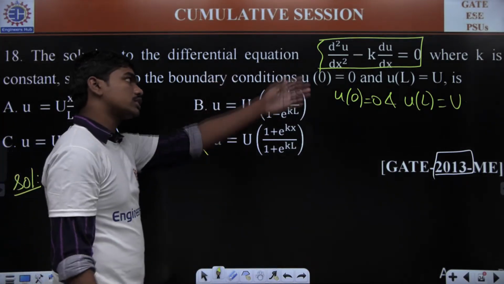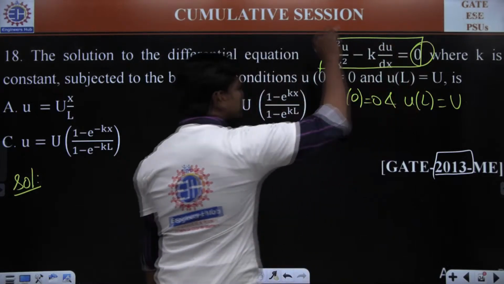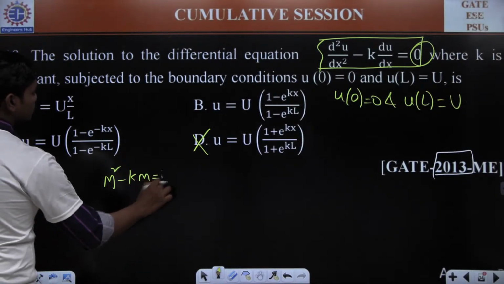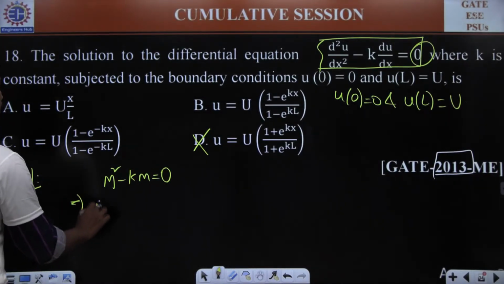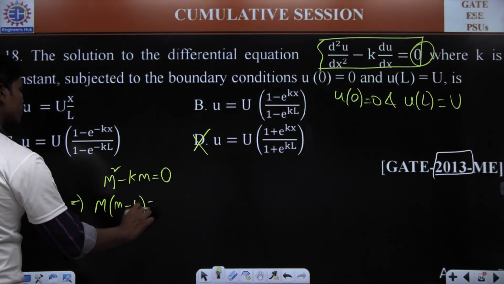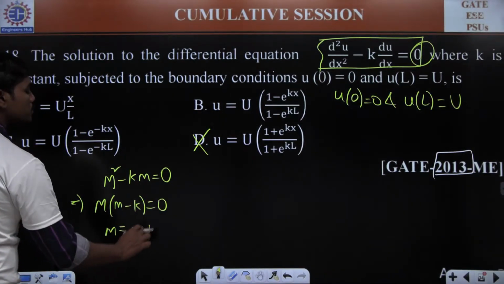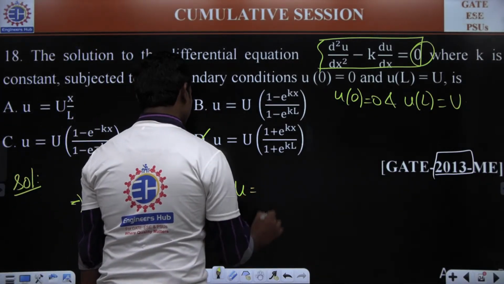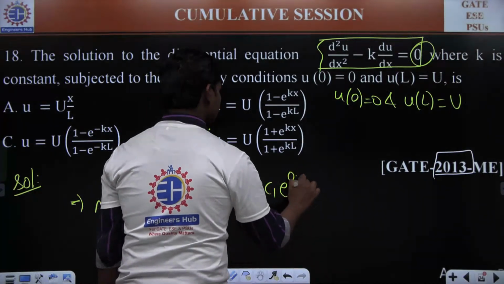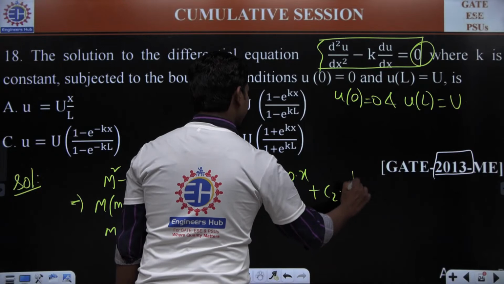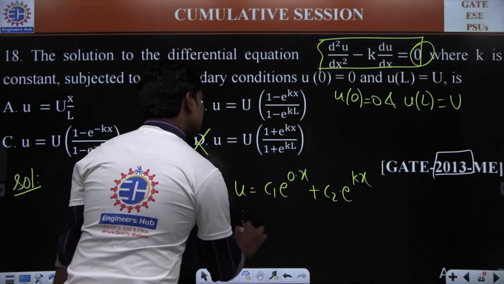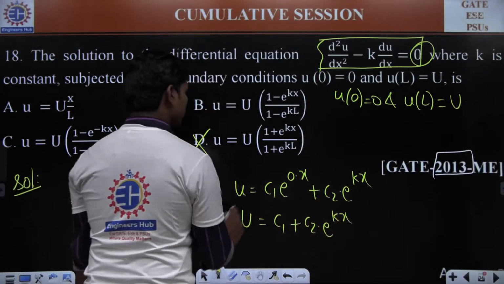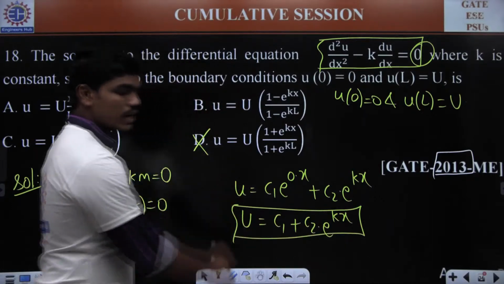Since this is a homogeneous differential equation, let's write the auxiliary equation. m square minus k times m is equal to 0. So m times (m minus k) is equal to 0, so m is equal to 0, k are the roots of the auxiliary equation. Then the solution is u is equal to c1 e power 0 into x plus c2 e power k into x, so u is equal to c1 plus c2 into e power kx. You can identify the values of the constants c1 and c2.